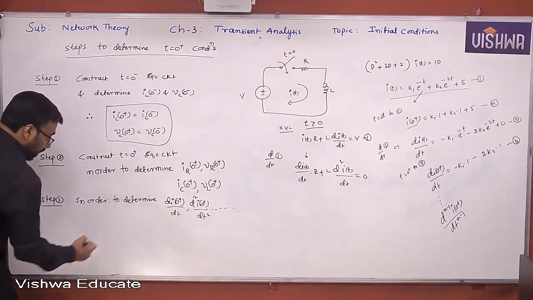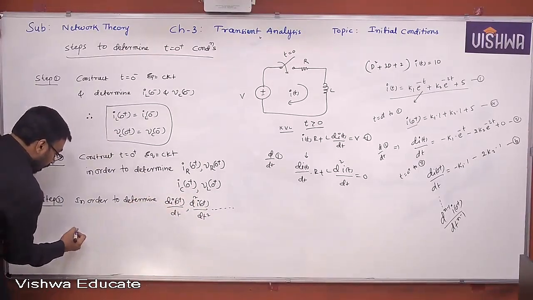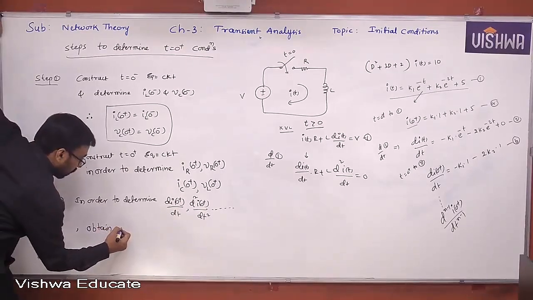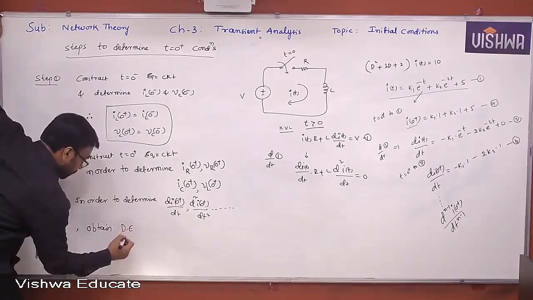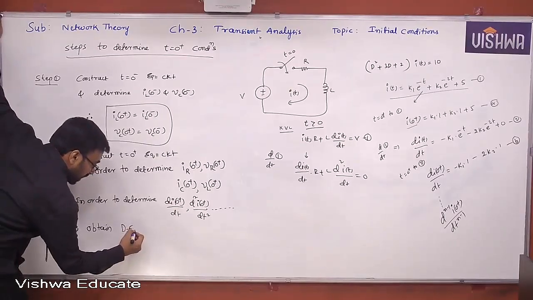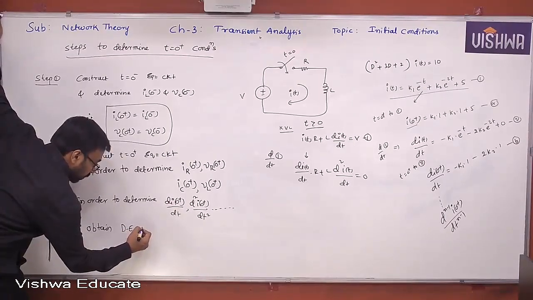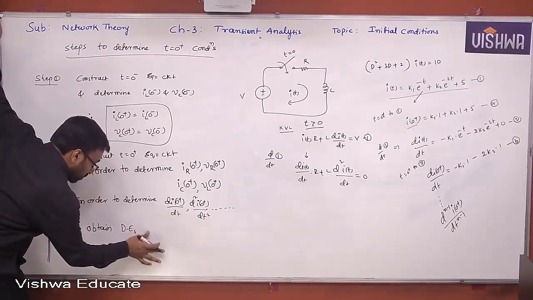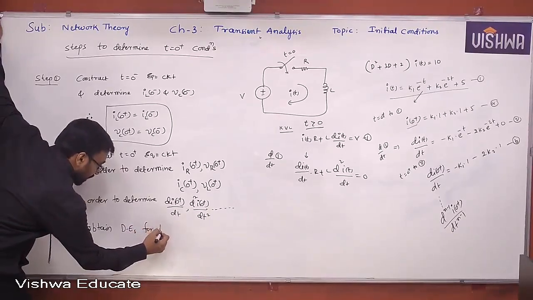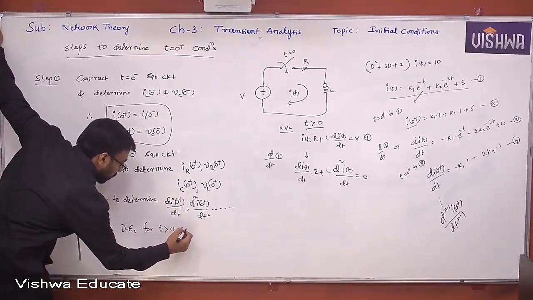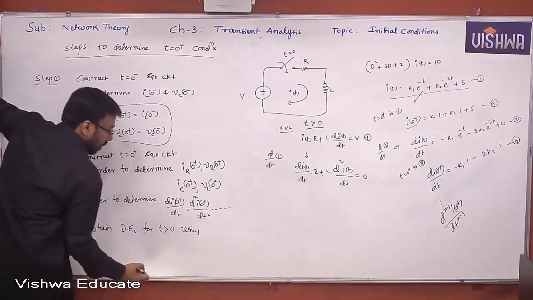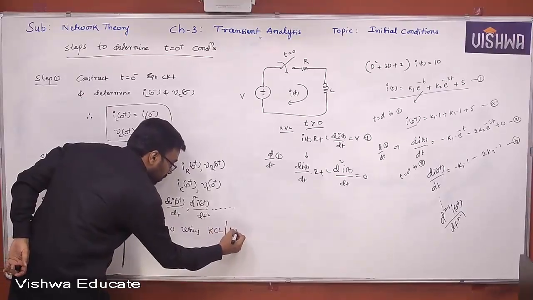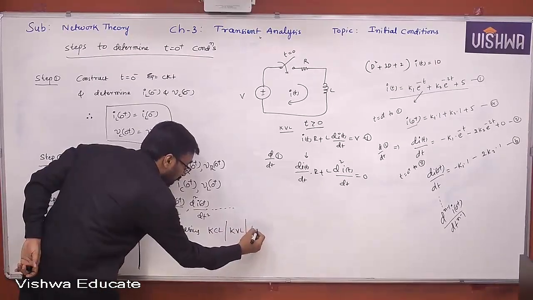In order to determine this, obtain differential equations for t greater than 0 using either KCL or KVL, or sometimes we need to use both combinations.